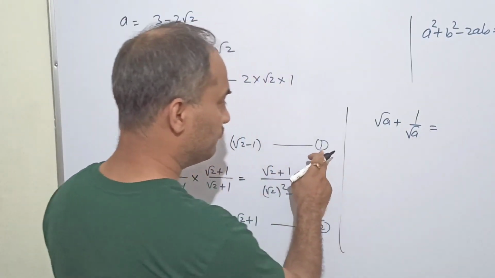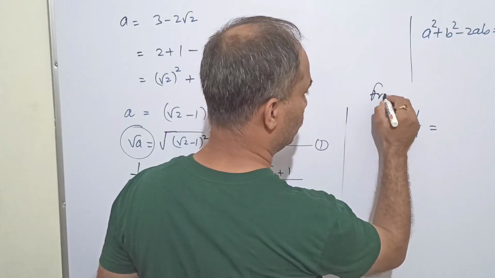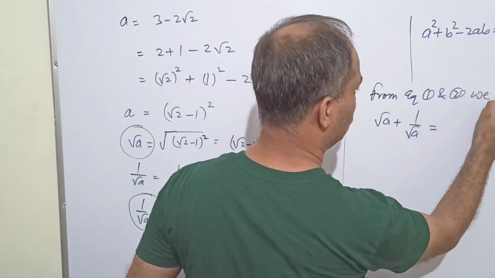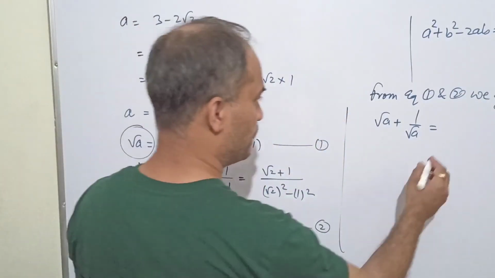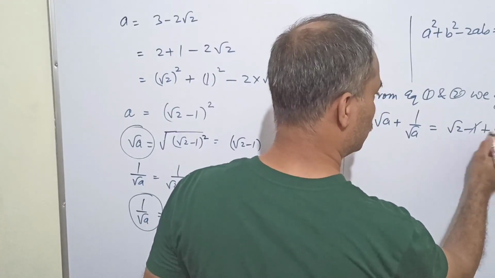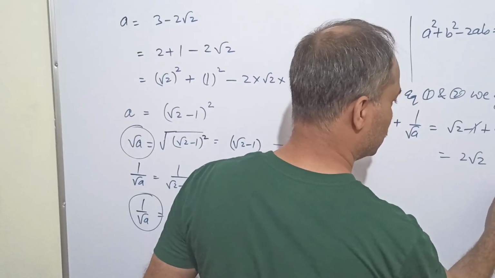So from equation 1 and 2 we are adding them. From equation 1 and 2 we get root 2 minus 1 plus root 2 plus 1. So 1 cancels, this is 2 root 2, and this is the answer.